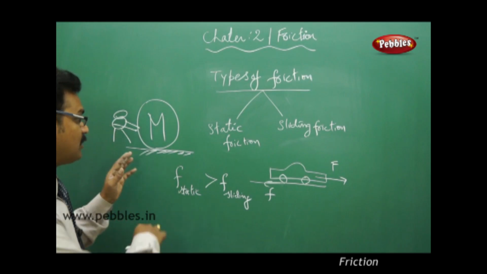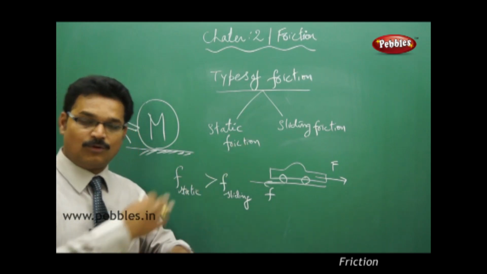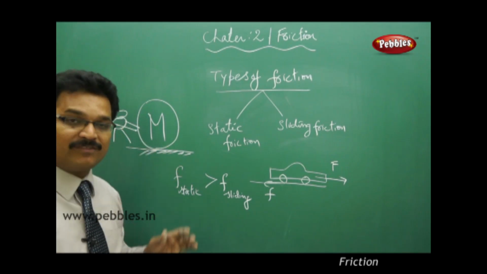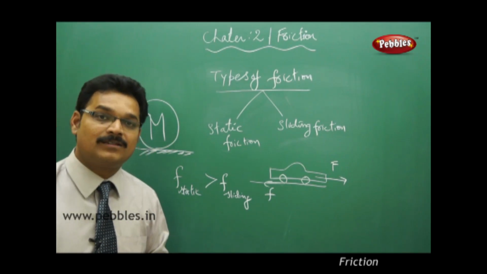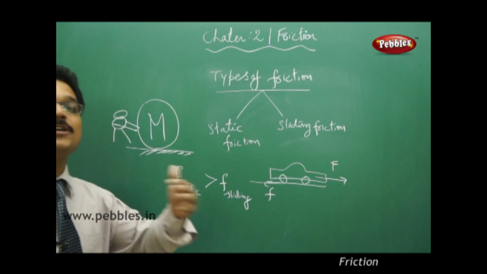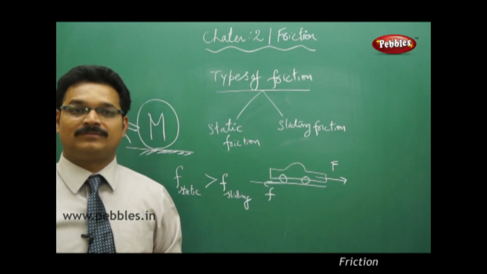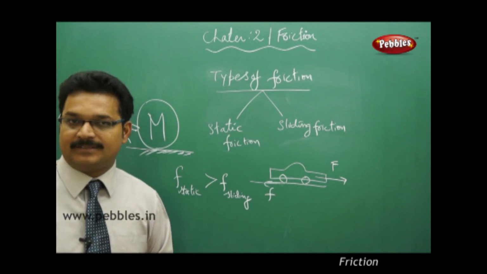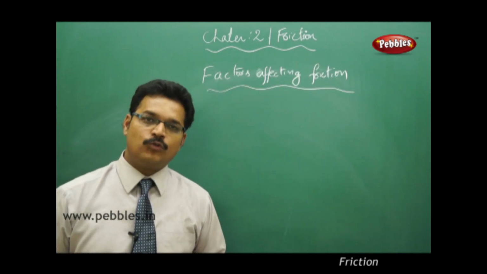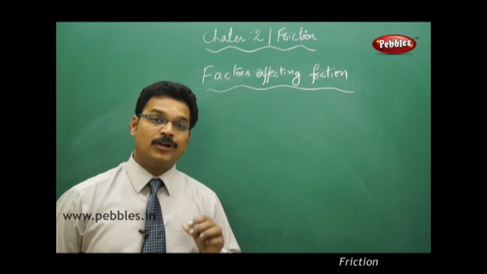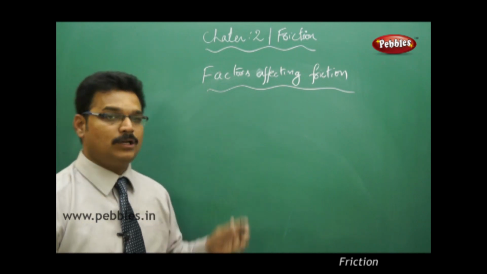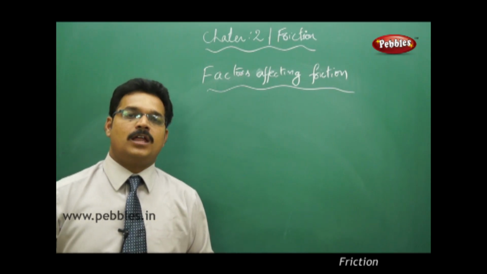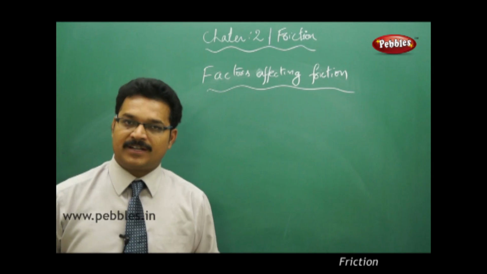But once the rock starts moving, it's rolling on the road, then the sliding friction between the rock and the road surface is less. As it is less, that's why the rock is moving in the forward direction. So static is always greater than sliding. As you have two types of frictions, now you have to know what are the factors influencing, affecting the friction. And we have three types of factors.